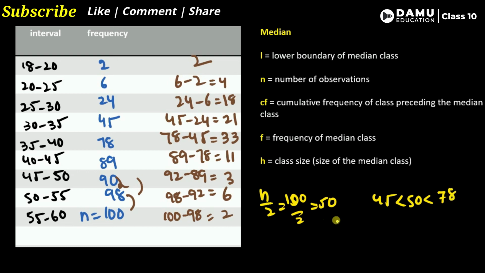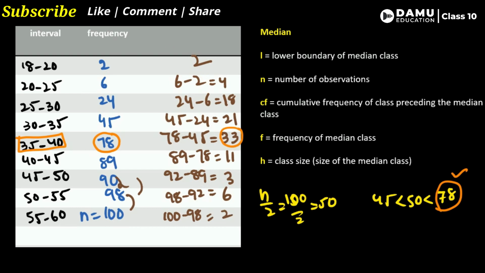As I told, if they are going to give values rather than variables, we have to select upper values always for the median class. If it is any variable, please go with the lower value. So that means 78 is the less than cumulative frequency. 35 to 40 is the class interval. This is the median class and this is the frequency value.